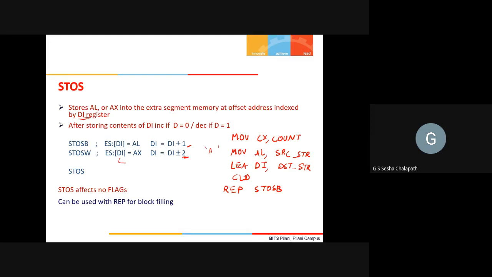Now, when I say REP STOSB, the destination string will be filled with A, 4 times, because the CX value is 4.